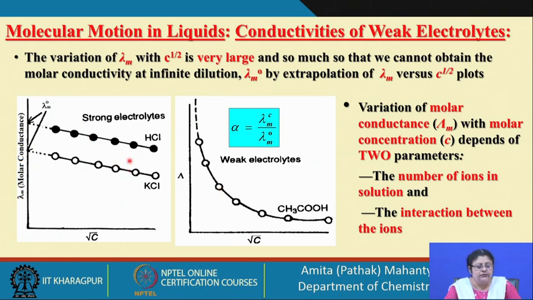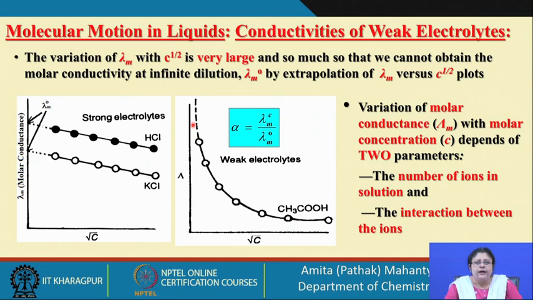Like if you had a strong electrolyte, what can we do? We can extrapolate the value of the molar conductance to concentration equal to 0, and wherever it intersects the axis of the molar conductance, we can read that as the value of lambda naught, that is the molar conductance at infinite dilution. But when you compare that graph with that of a weak electrolyte, you will see that you do not have an intercept as such. So, it is very difficult to get an extrapolated value